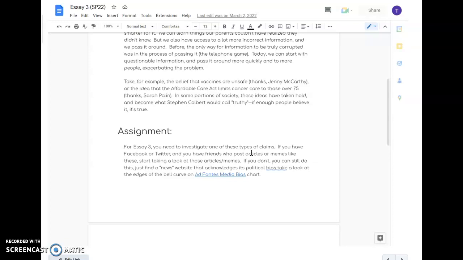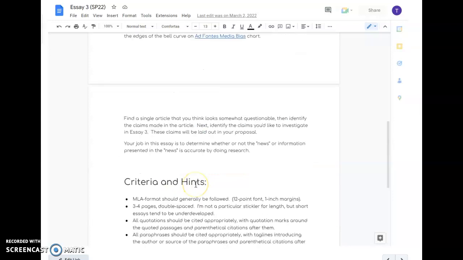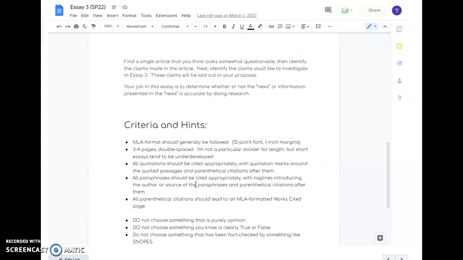Just find a news website that acknowledges its political bias. For example, take a look at the edges of the bell curve on the Ad Fontes media bias chart. We're going to go take a look at that in just a second. Okay, find a single article that you think looks somewhat questionable, identify the claims made in it, identify the claims you'd like to investigate, you'll lay that out in your proposal. Your job in the essay is to determine whether or not the news or information presented is actually accurate by doing research.